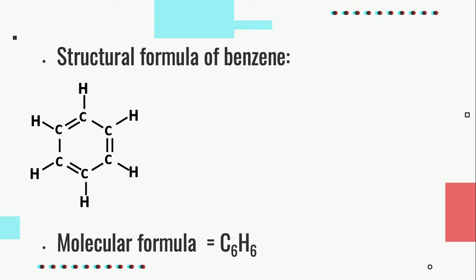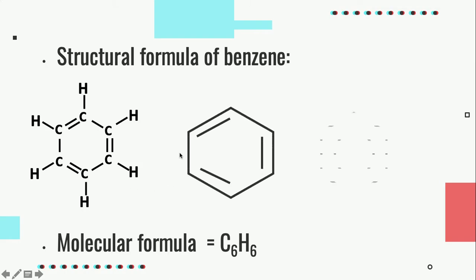This is an example of the structural formula of benzene with molecular formula C6H6, because this structure has 6 carbon in total and 6 hydrogen in total. This is how you draw the skeletal structure of benzene.